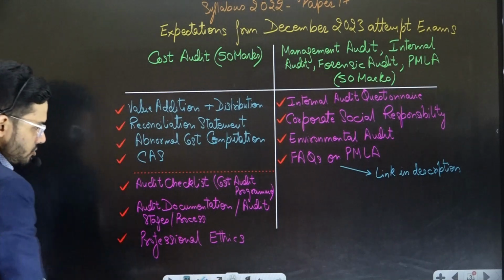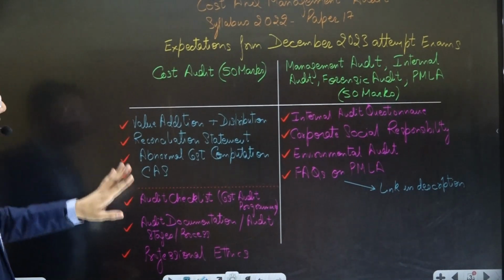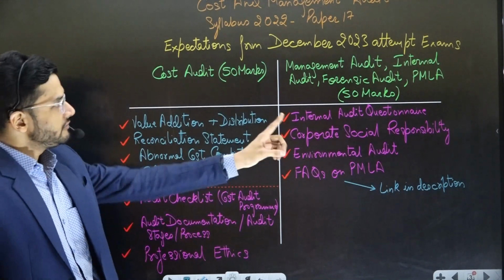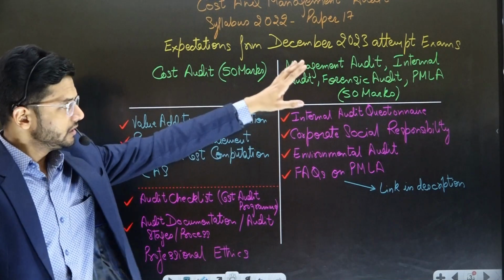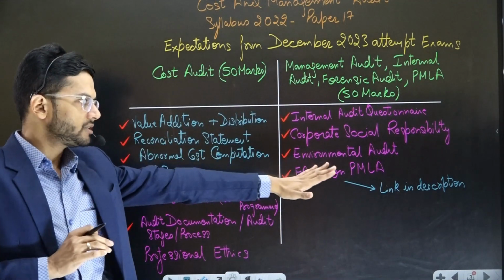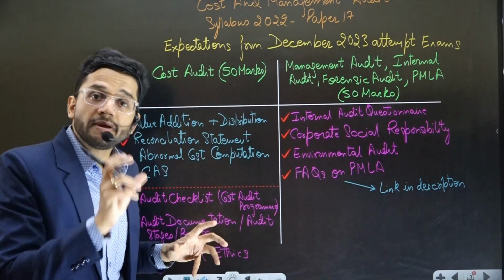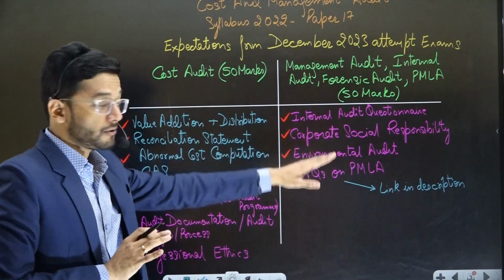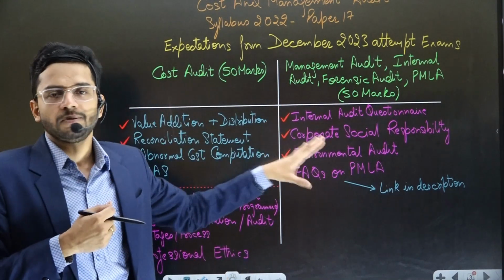Okay, so guys, there are two portions of your examination: 50 marks, 50 marks. 50 marks cost audit, 50 marks management audit, internal audit, forensic audit, PMLA. This portion is entirely theoretical, no practical question can be expected from this particular portion, but yes, certain application based questions, case study based questions are there from this portion, which are derived ultimately from the theoretical portion which is there in this particular portion.